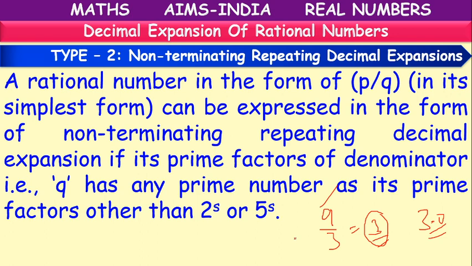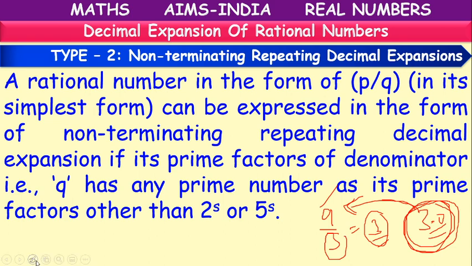What we mean to say is, if we have a decimal number that terminates, then in the denominator of its rational number, 2 and 5 should be there.